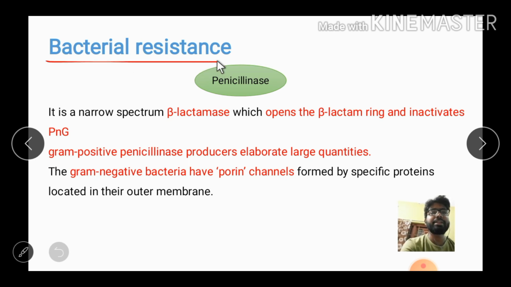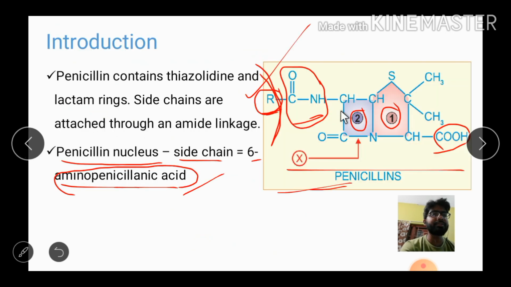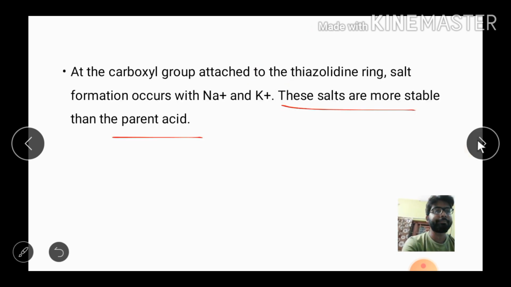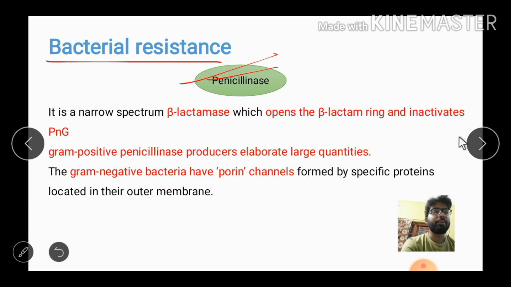Next, coming to the point, bacterial resistance. The penicillinase enzyme is there. Bacteria produce this enzyme penicillinase, and that enzyme destroys the structure of the penicillin and inhibits the pharmacological action of the penicillin. This is the structure of the penicillin, and this is the CN bond, which is destroyed by the penicillinase enzyme. After that, the penicillin molecule loses its pharmacological activity. So that is the point.